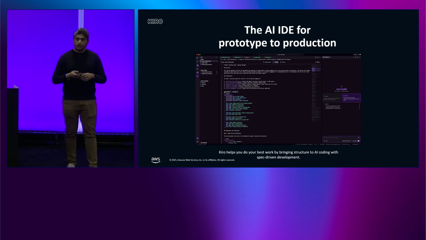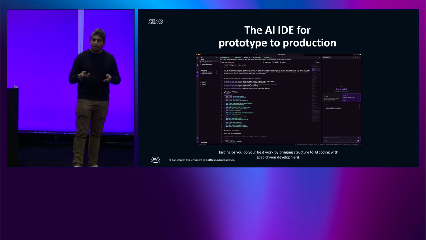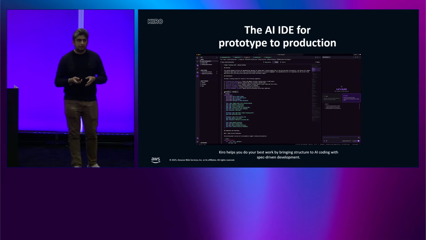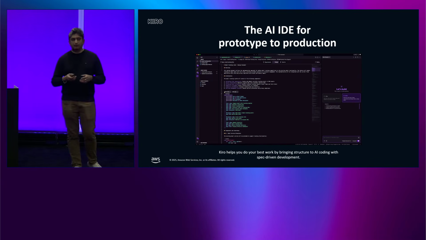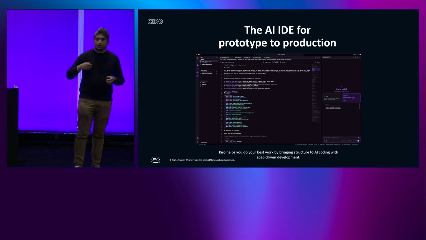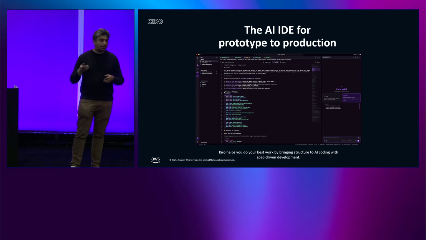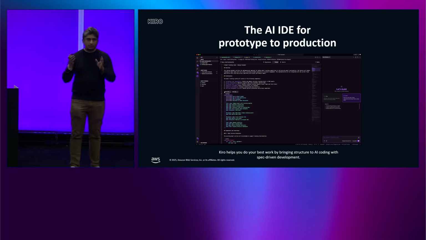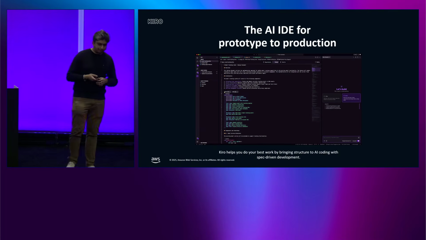And it's not uncommon for agents to be taken in a different direction, and you would want to steer the agent in a particular way. And for that, we have steering rules. So steering is a set of rules in Markdown files where you can guide the agent for a specific behavior. For example, if you're working on a Python project and you want to use a specific framework for testing, then you would go ahead and add a line in your steering file and say, always use PyTest, always use it in this format, and the agent will steer to use that.